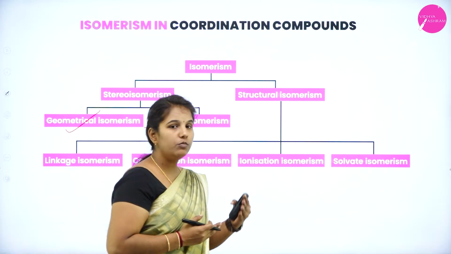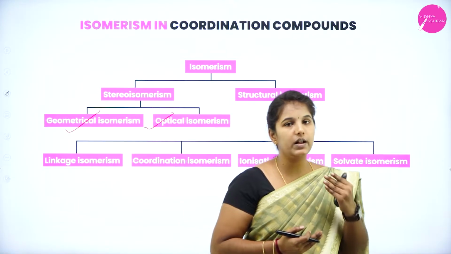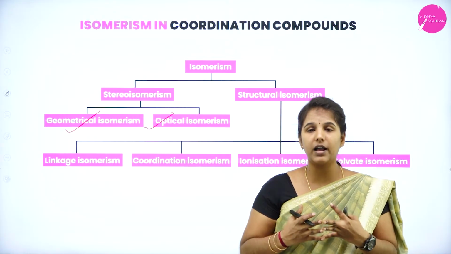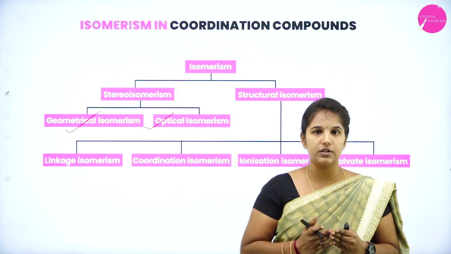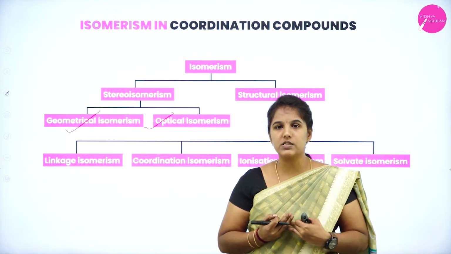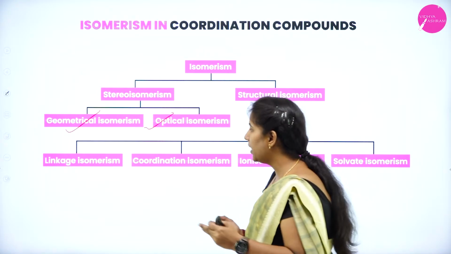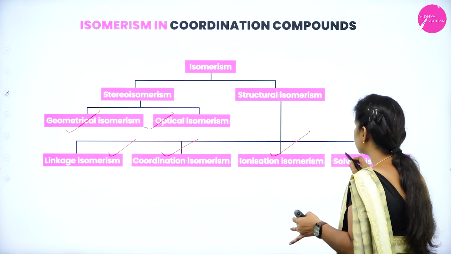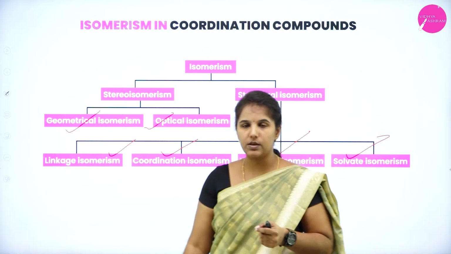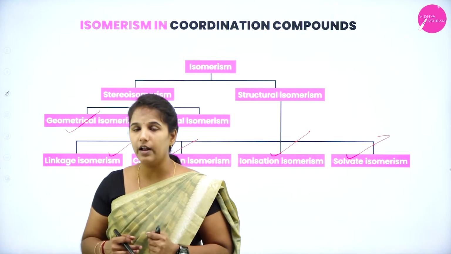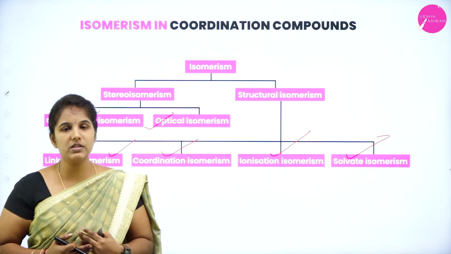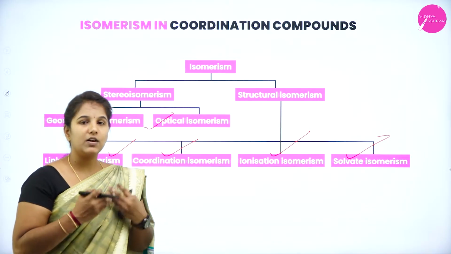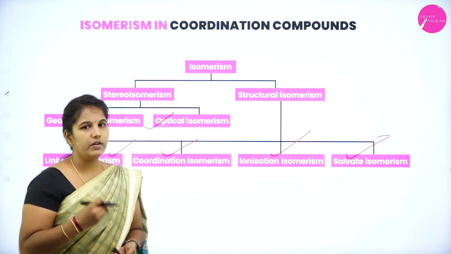And we have one more class of isomers known as structural isomerism. In this kind of isomerism, the structure of the isomers differs in their nature. Hence it is known as structural isomerism. Again there are four types. They are linkage isomerism, coordination isomerism, ionization isomerism and solvate isomerism. We will discuss one by one because from the isomerism part, any one of the questions will be asked. Okay, we will understand what is isomerism once again and their types we will understand now.